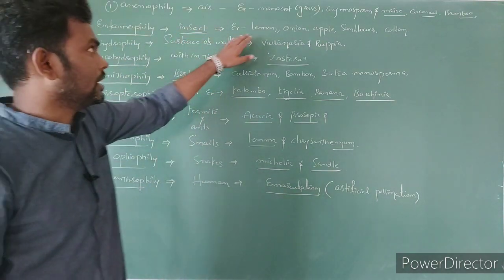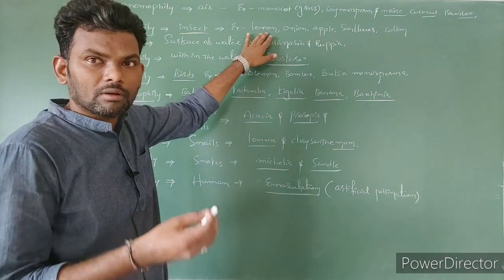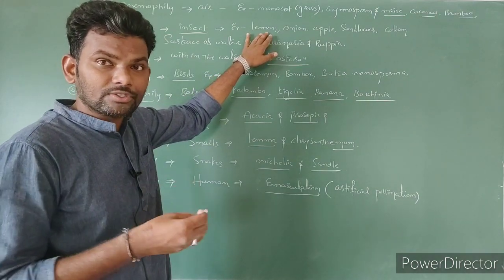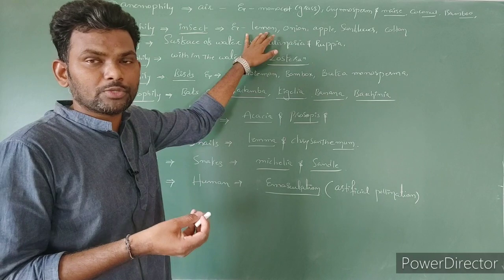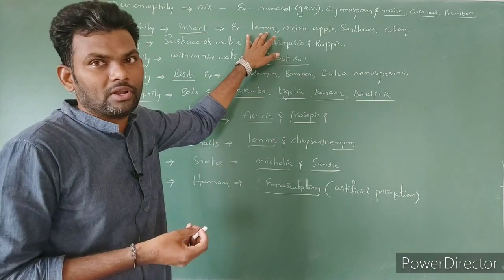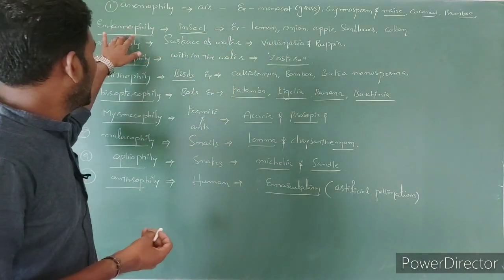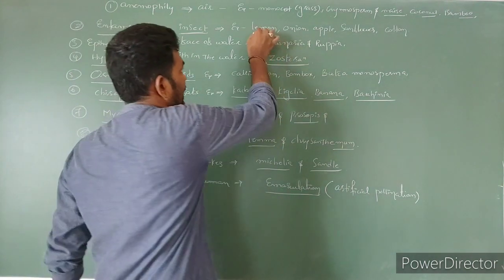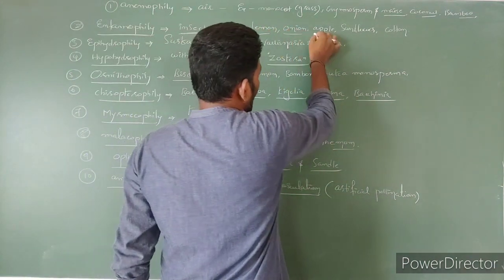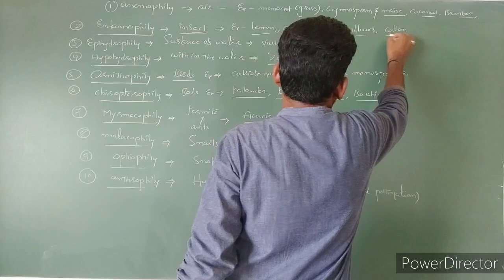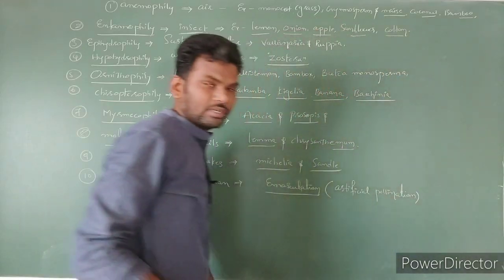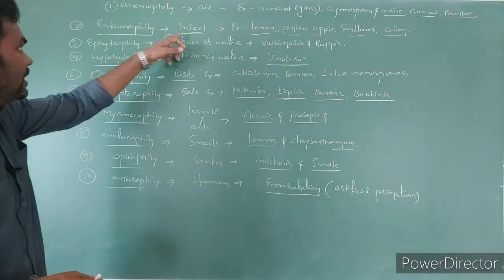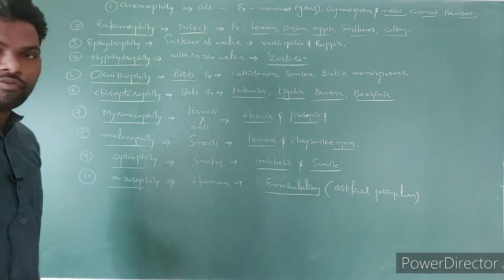For example, flowers which release nectar and fragrance and are colorful. In such cases, which pollination occurs? Insect pollination. What is it called? Entomophily. Examples are lemon, onion, apple, sunflower as well as cotton. So in these plants, pollination with the help of insects is called entomophily.